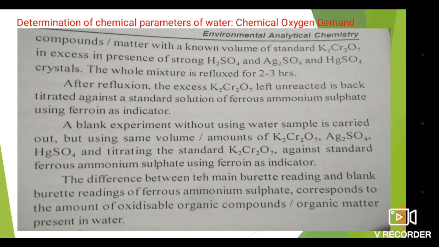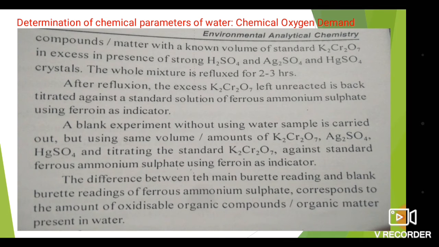A blank experiment without using the water sample is carried out, but using the same amounts of K2Cr2O7, Ag2SO4 and HgSO4, and titrating the standard K2Cr2O7 against the standard ferrous ammonium sulfate using ferroin as an indicator. Only the water sample is not taken in the blank experiment. So the difference between the main burette reading and the blank burette reading of the ferrous ammonium sulfate corresponds to the amount of oxidizable organic compound.